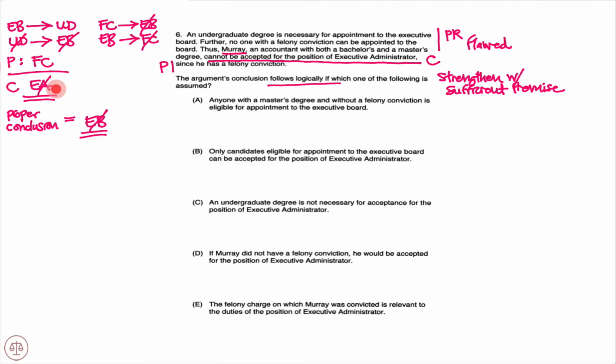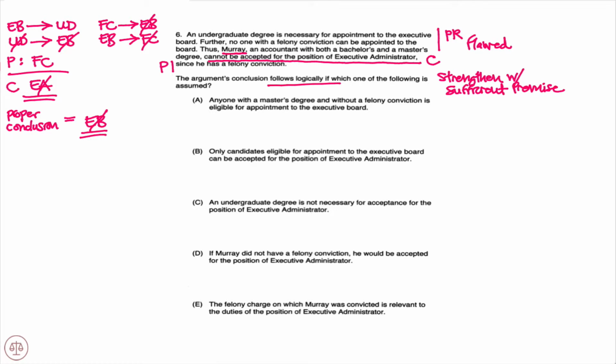However, now if we want to guarantee that he also can't be accepted for the position of executive administrator, which is what a strengthen with sufficient premise question is asking us to do, well, then we have to tie this idea of not being able to be appointed to the executive board to not being able to be accepted for the position of executive administrator.